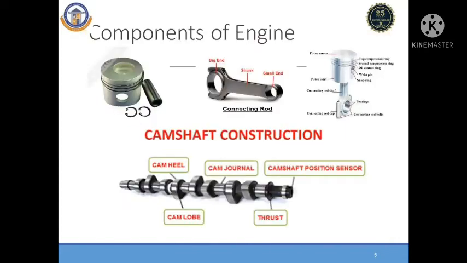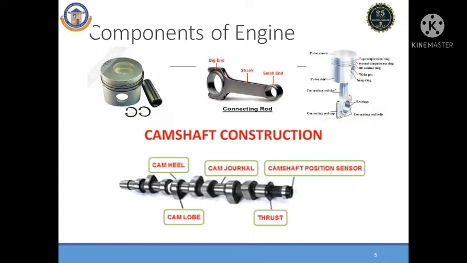Next, what are all the components available inside an internal combustion engine? There are basically two types of internal combustion engine available. One is known as a turbo engine, another one is known as a reciprocating engine. In this section, we are concentrating only on the reciprocating engine, not the turbo engine. In a reciprocating engine, there is a reciprocating motion of the piston inside the cylinder. They can convert the reciprocating motion into rotary motion with the help of a connecting rod and a crankshaft.